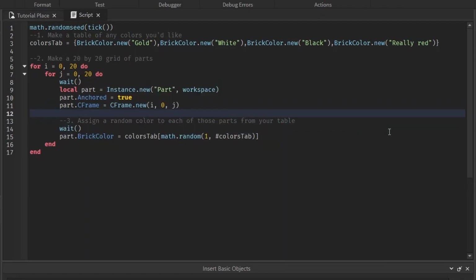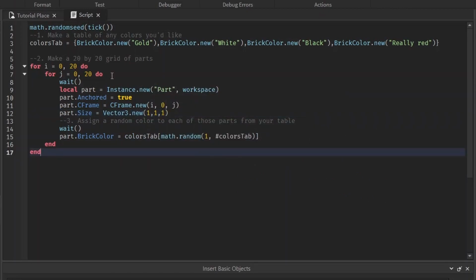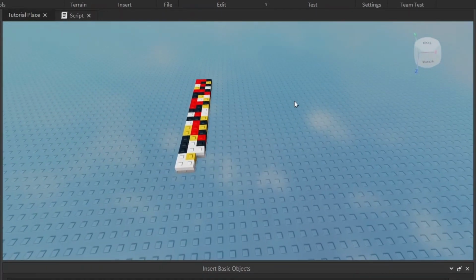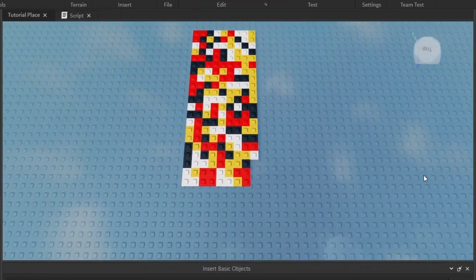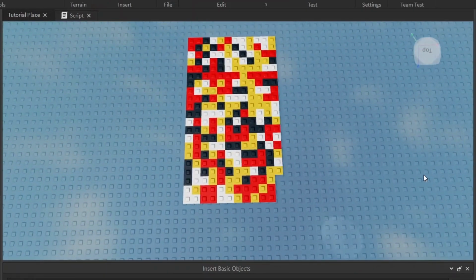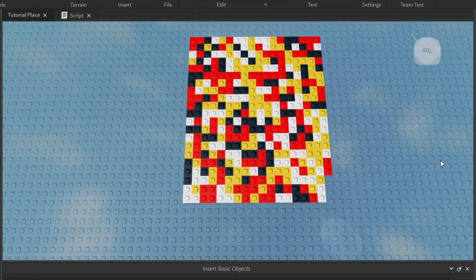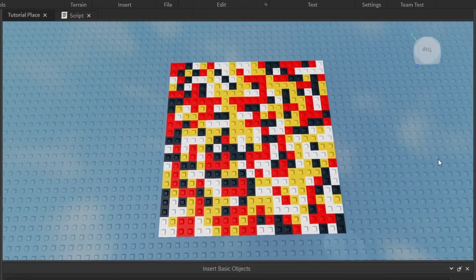Let me make the part's size equal to Vector3.new 1 by 1 by 1, so they all fit nicely since we're going in increments of 1. Wow, this looks like a piece of art you'd find in a modern art museum. It does look cool, but it's not anything.